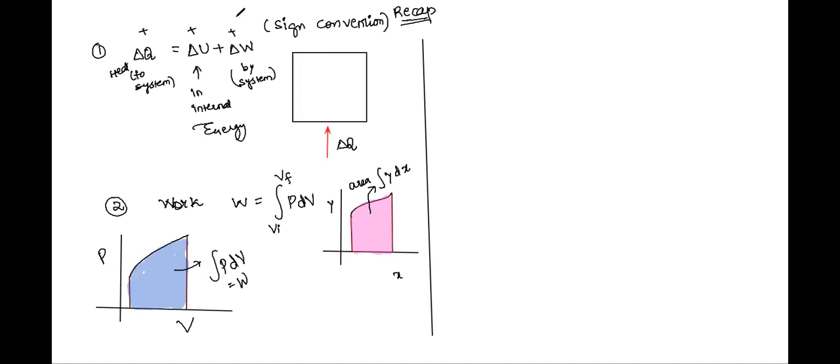Very simple. Then the next recap is talking about the value of Cp and Cv in terms of the adiabatic constant and the universal gas constant. So we all know that this is called the adiabatic constant, gamma, and it is a ratio, the ratio of specific heat capacity at constant pressure and specific heat capacity at constant volume, Cp by Cv, right?